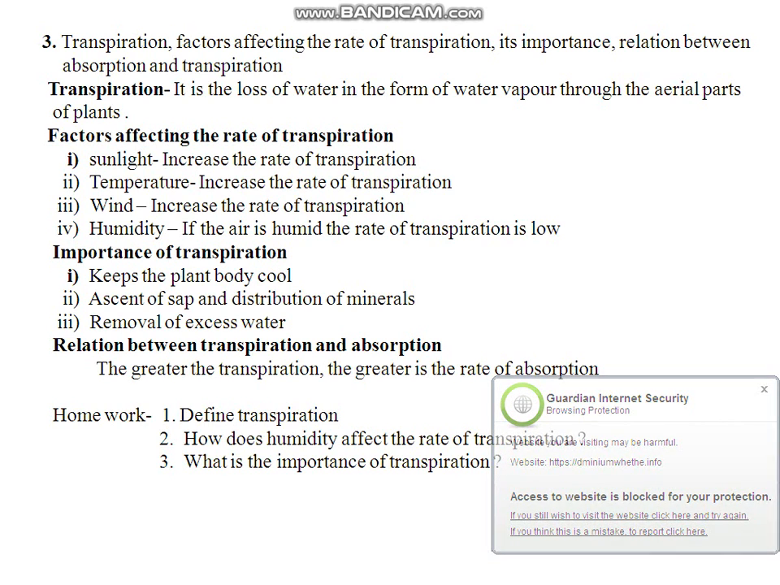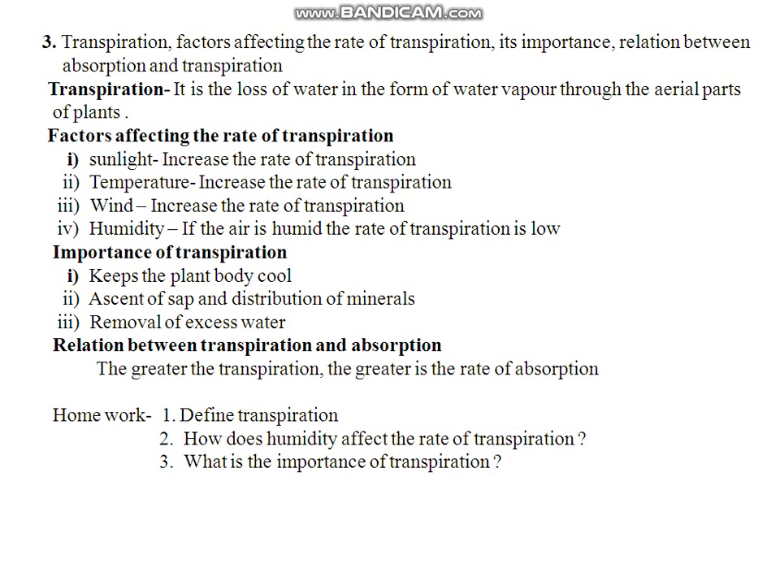And then humidity. If the air is humid, the rate of transpiration is low. And if the amount of humidity is less in the atmosphere, the rate of transpiration will be high. Now, the next point, that is the importance of transpiration. Transpiration helps in keeping the plant body cool, number 1. Number 2, ascent of sap and distribution of minerals.